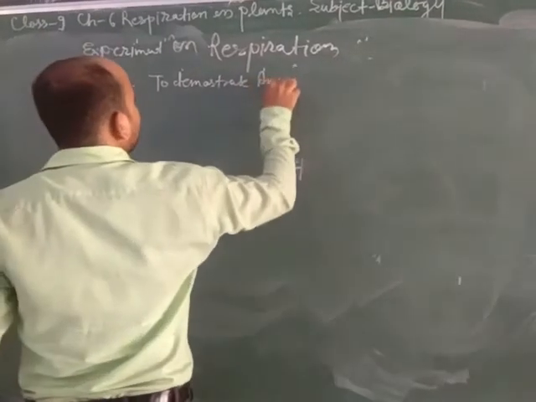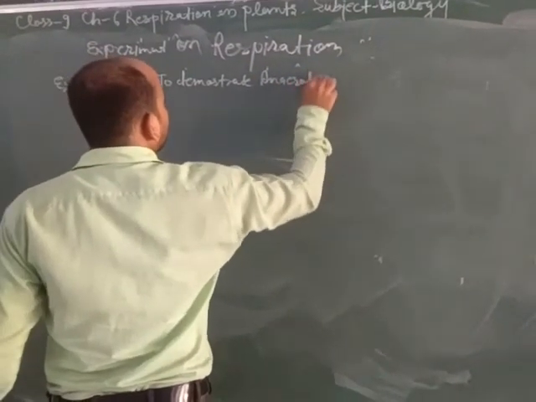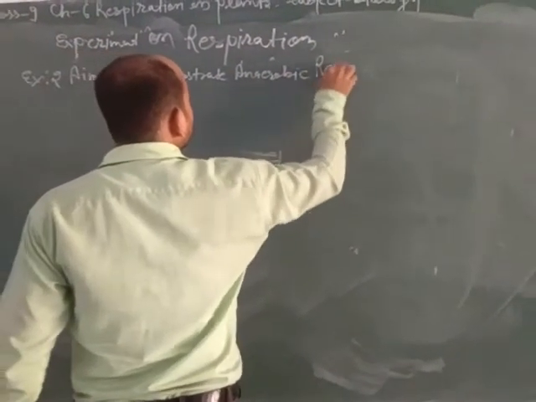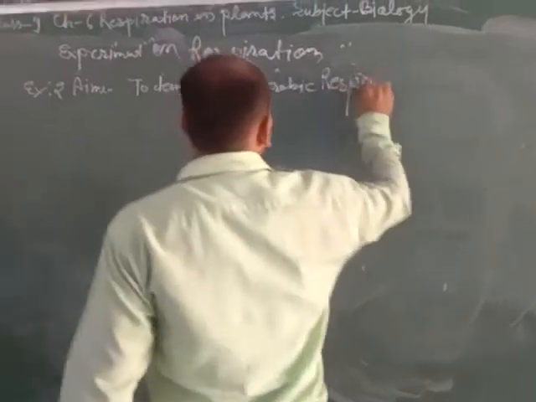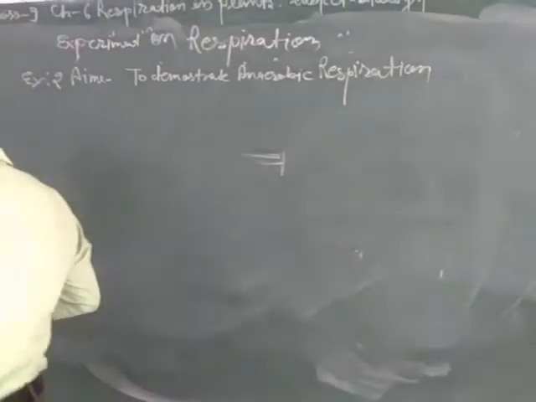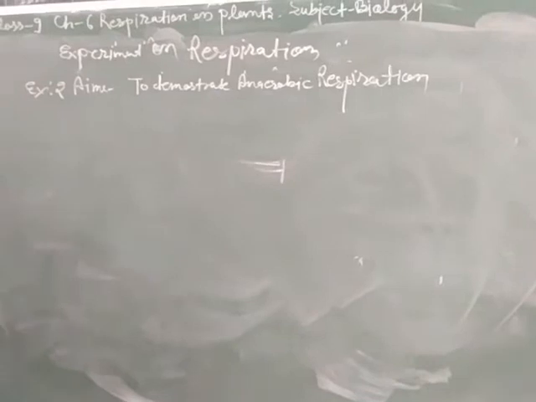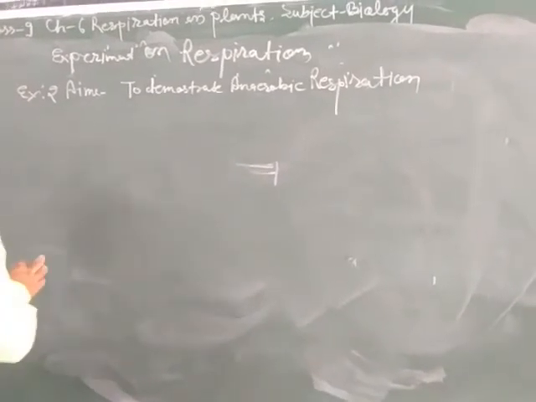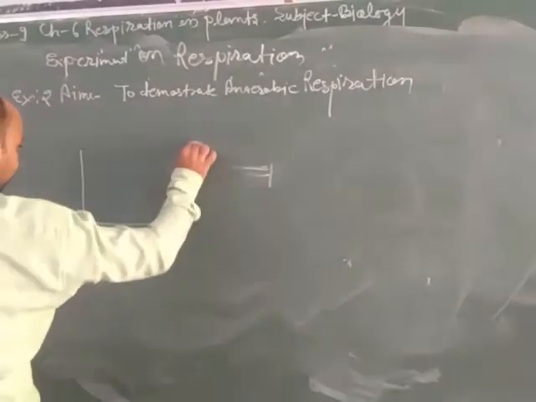Anaerobic respiration. To demonstrate anaerobic respiration, for carrying out this experiment we have to take two small test tubes and a slightly deep Petri dish.